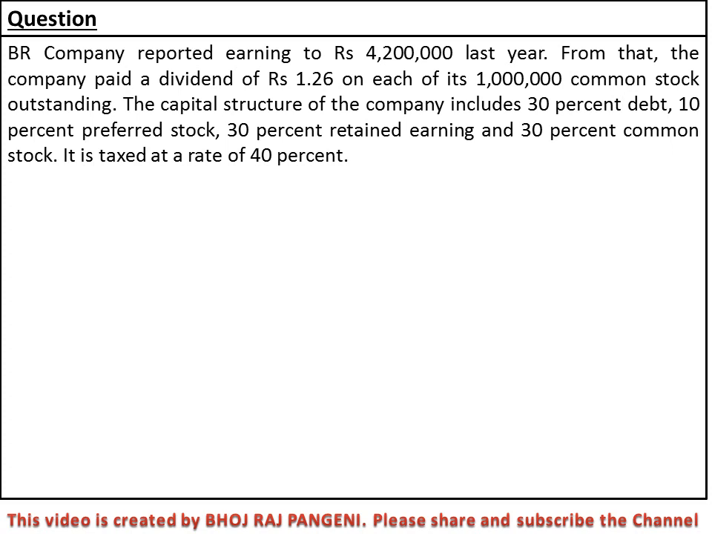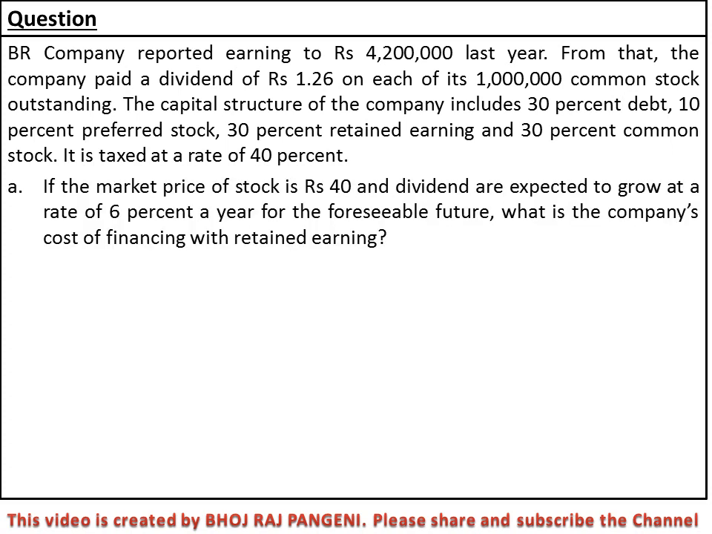And the capital structure of the company includes 30% debt, that is the weight of debt, 10% preferred stock, that is the weight of preferred stock, 30% retained earning, that is the weight of retained earning, and 30% common stock, that is the weight of common stock. And it is taxed at a rate of 40%. This is the corporate tax.